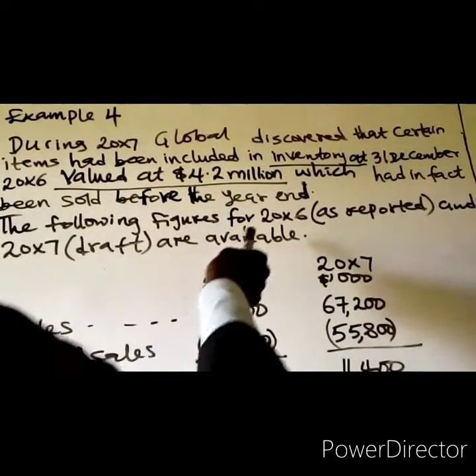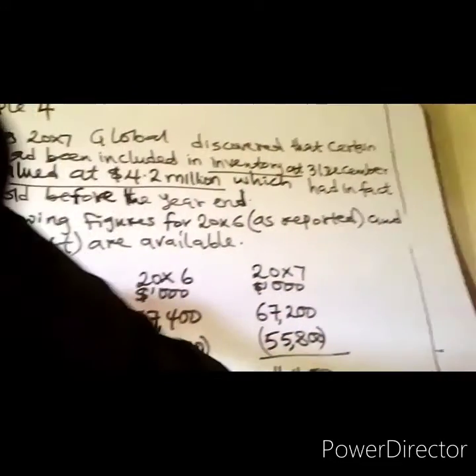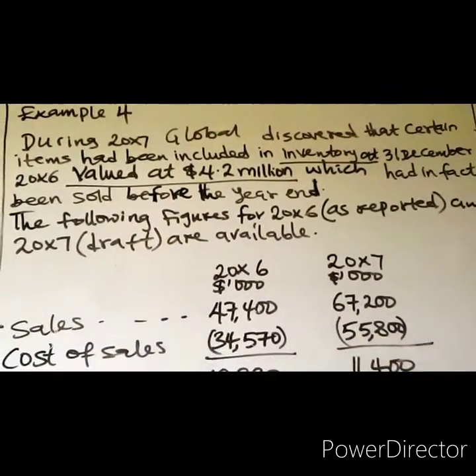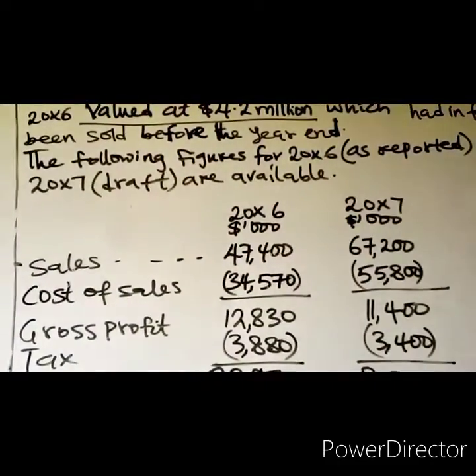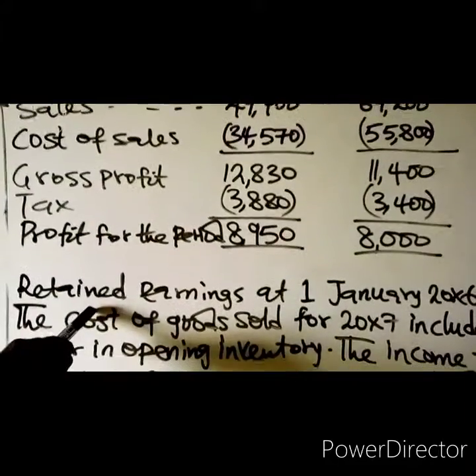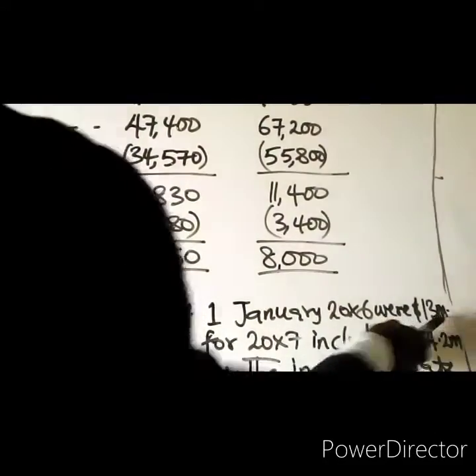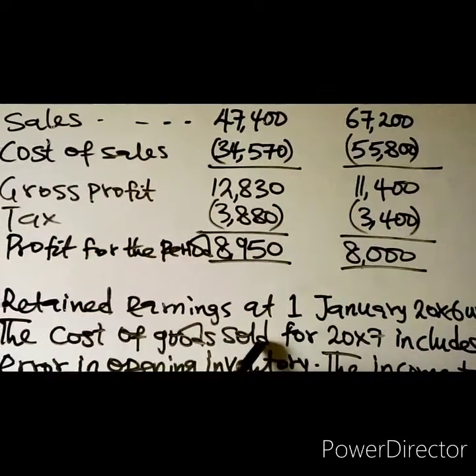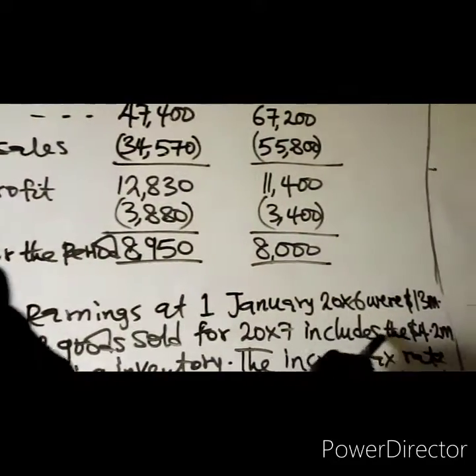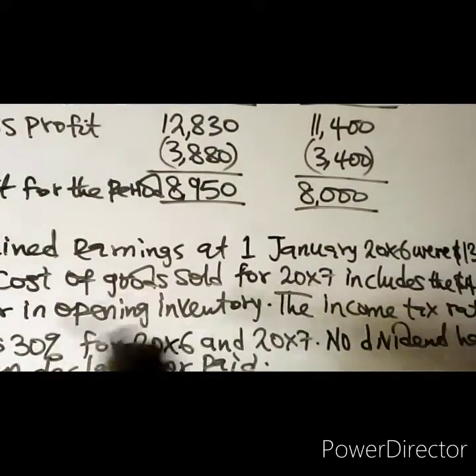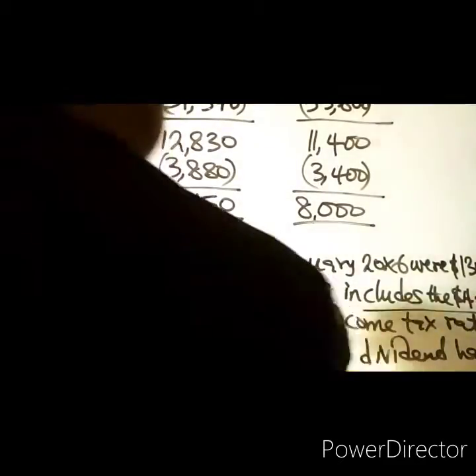The following figures for 20X6 as reported and 20X7 drafts are available. You are given the financial statements for 20X6 and 20X7. Note, retained earnings at 1st January 20X6 were 30 million. The cost of goods sold for 20X7 includes the 4.2 million error in opening inventory. That is, the opening inventory of 20X7 contains the error.